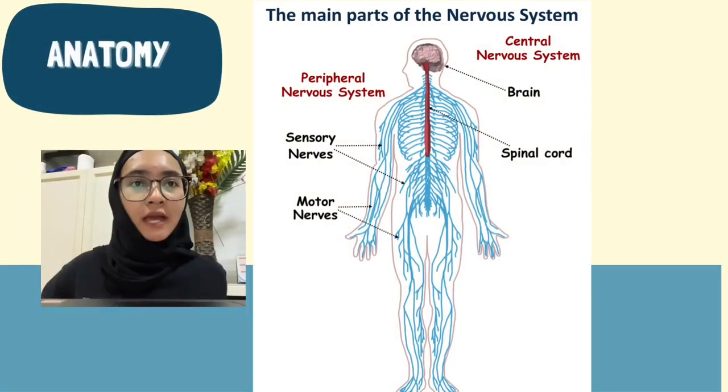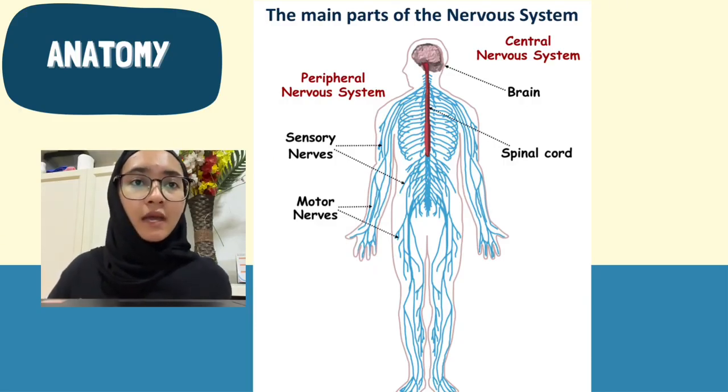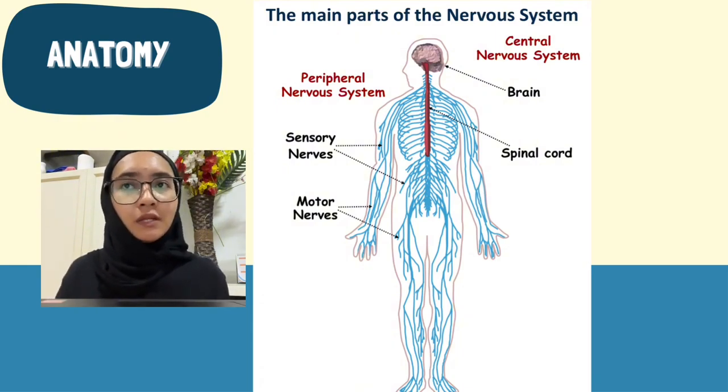Now let's talk about the anatomy of the nervous system. The anatomy of the nervous system is divided into two main parts, which are the central nervous system and the peripheral nervous system. The central nervous system consists of the brain and the spinal cord. The brain functions as the main control center of the body that is responsible for thinking, memory, emotion, and voluntary movement. Meanwhile, the spinal cord connects the brain to the rest of the body and allows signals to travel quickly between the brain and the peripheral nerves. It also controls reflex actions that happen automatically without conscious thought.